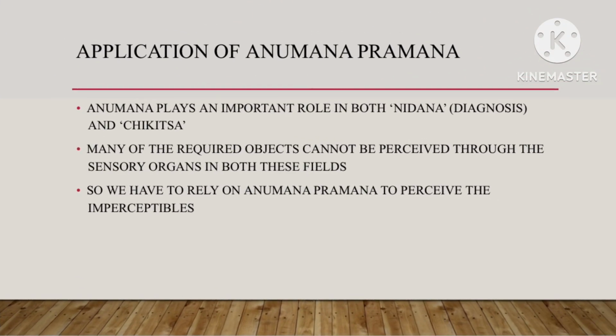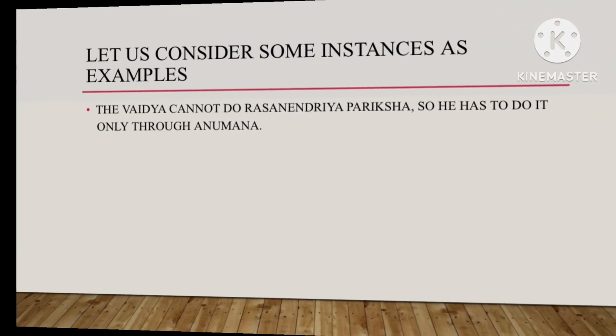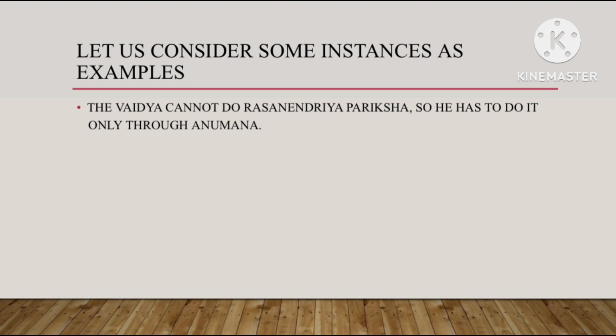Now let us see some of the applications of Anuman Praman. Anuman plays an important role in both Nidan and Chikitsa. Many of the required objects cannot be perceived through the sensory organs in both these fields. So we have to rely on Anuman Praman to perceive the imperceptibles. Let us consider some instances as examples. The Vaidya cannot do Rasanendriya Pariksha, so he has to do it only through Anuman.